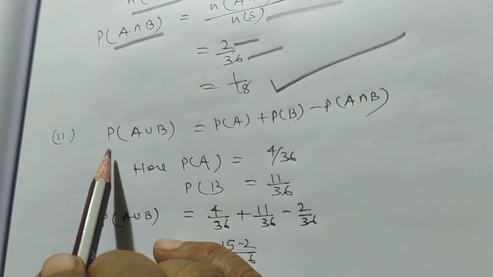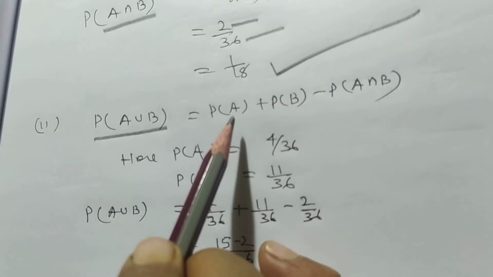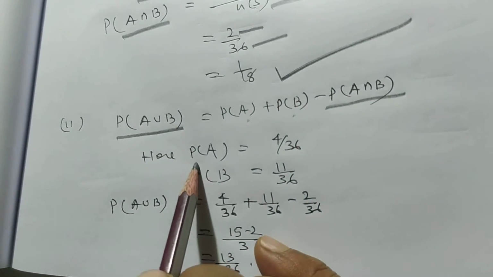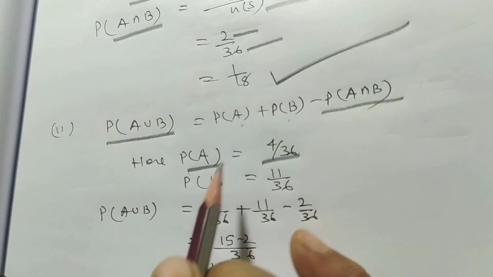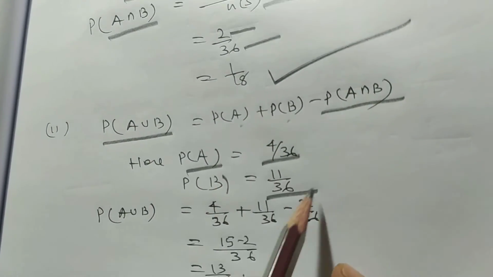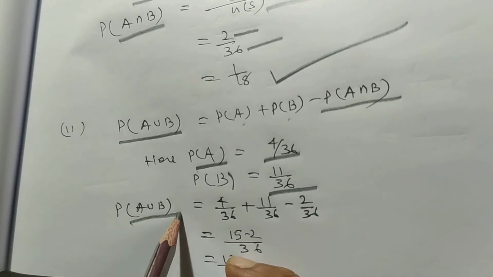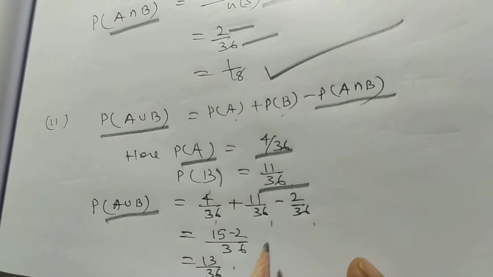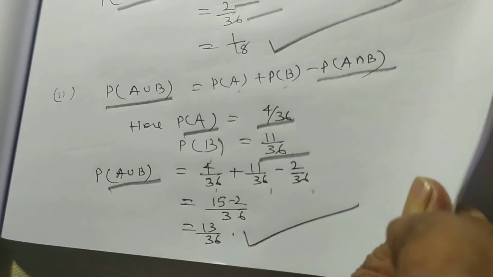Now the probability of A union B is equal to probability of A plus probability of B minus probability of A intersection B. Probability of A is equal to 4 by 36. Probability of B is equal to 11 by 36. So probability of A union B is equal to 4 by 36 plus 11 by 36 minus 2 by 36, that is 13 by 36.